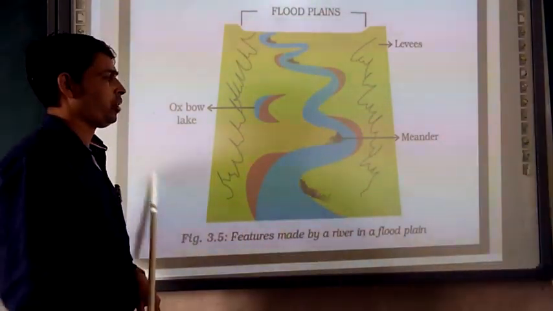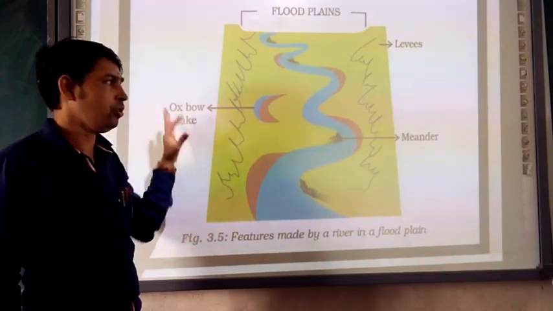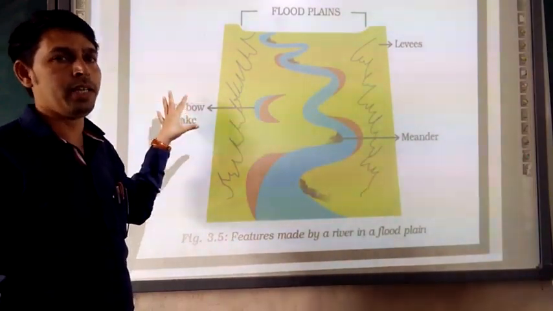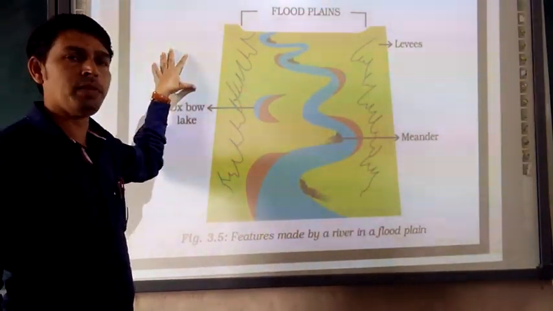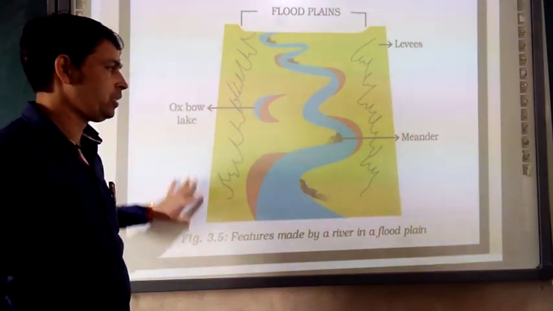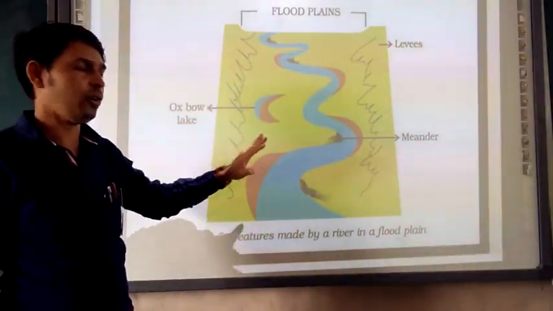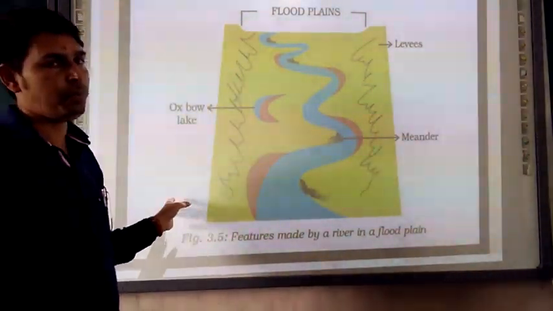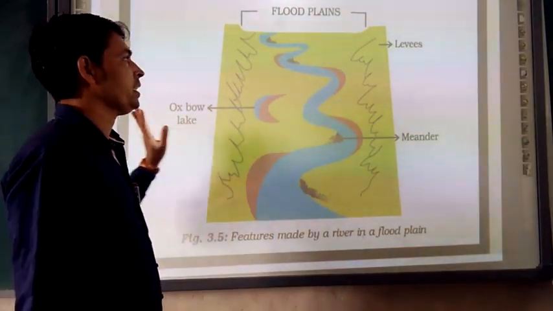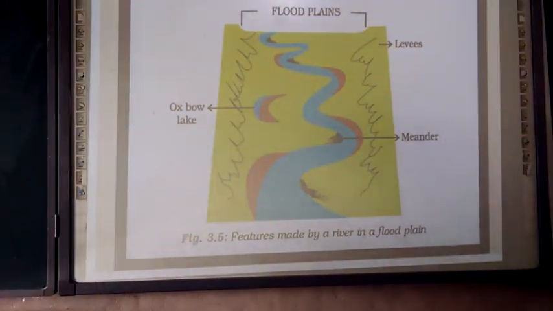So this diagram you have to draw, and today your homework is also to draw this diagram in your notebook. This is taken from the NCERT textbook. So please, you can go from the textbook also. If you are not getting it, you can just copy it down from here also. So please see this one. Moving towards next.